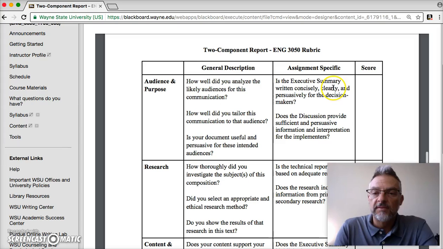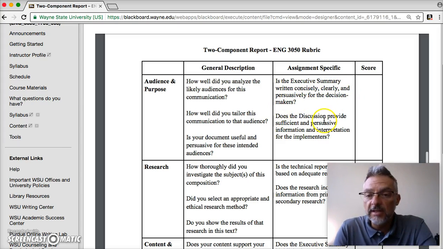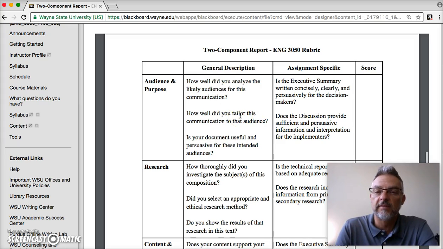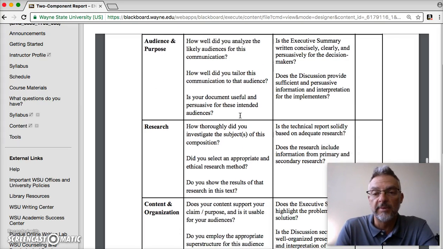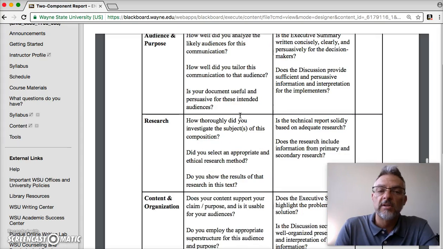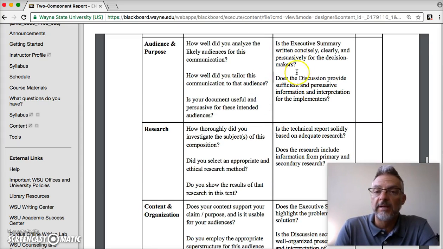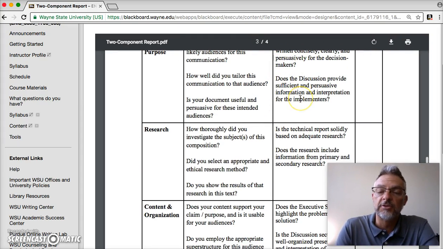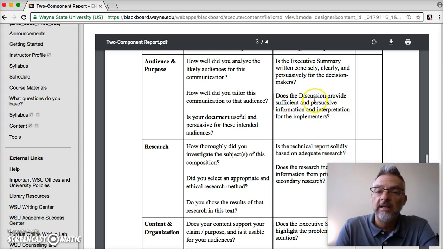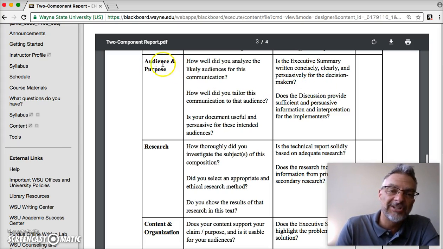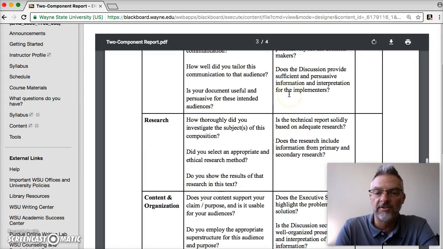Is the executive summary written concisely, clearly, persuasively for the decision makers? Does the discussion section provide sufficient and persuasive information and interpretation for the implementers, right? So that's all talking about audience and purpose, right? Is your purpose going to be clear in the executive summary? And is the discussion section taking this audience into consideration?